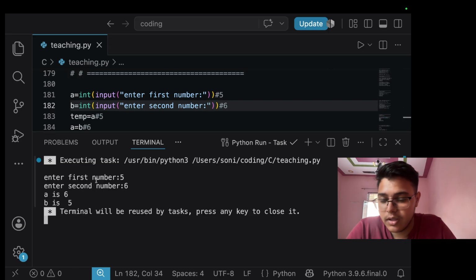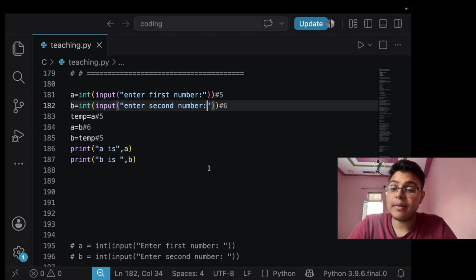5, 6. Look, we enter the first number. The first number is a and it is 5, and the second number which is b is 6. Now a has become 6, which is the second number, and b has become 5, which is the first number, and this is how we swap the numbers.